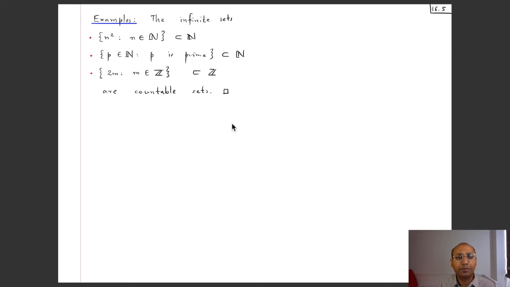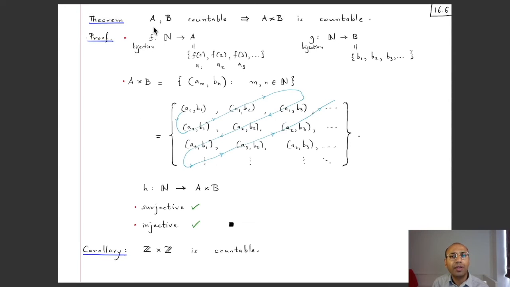We will now show the theorem that if A and B are countable sets, then the Cartesian product of A with B is also countable. So this is the set of all ordered pairs where the first component of this ordered pair comes from the set A and the second component of the ordered pair comes from the set B. Alright, so here is the proof.